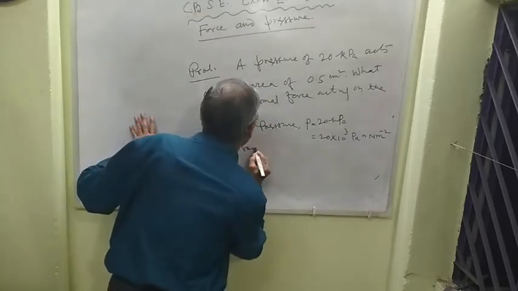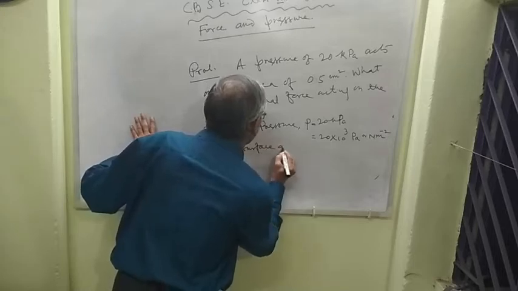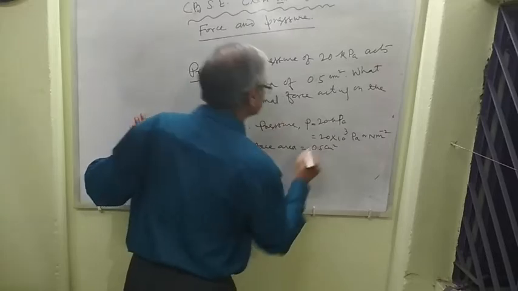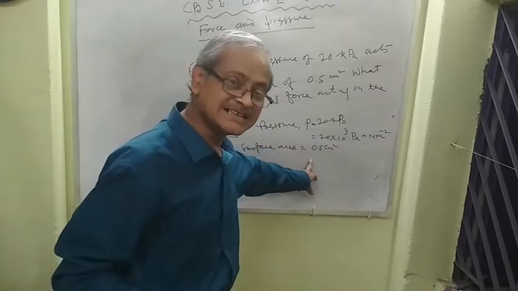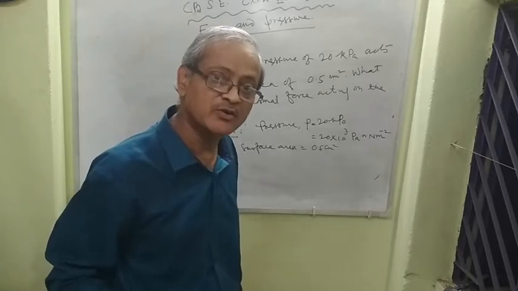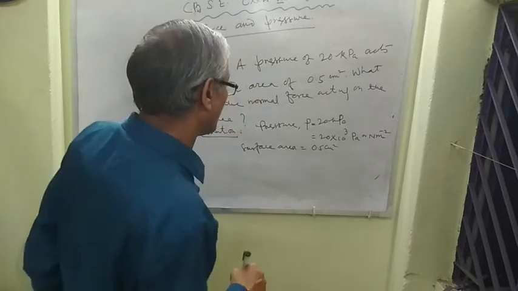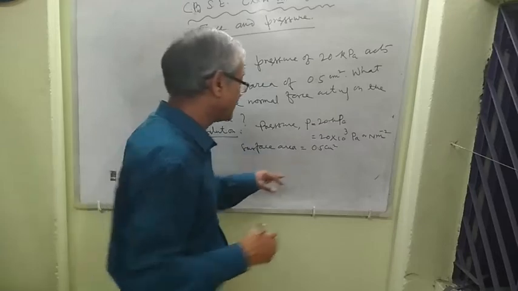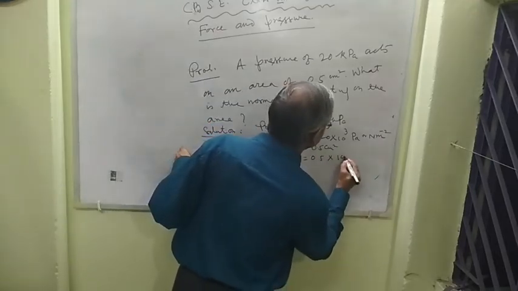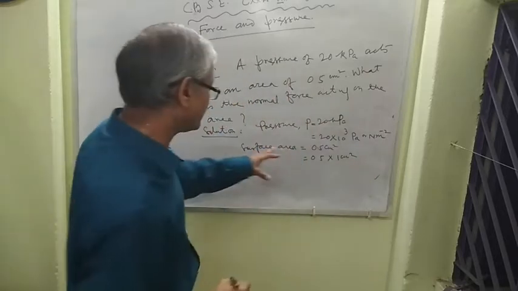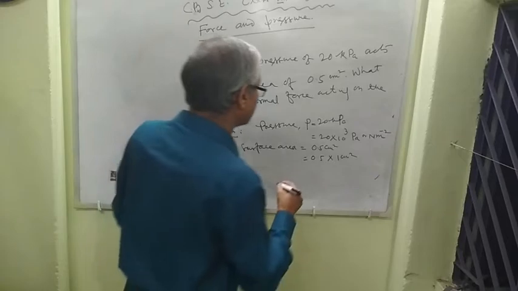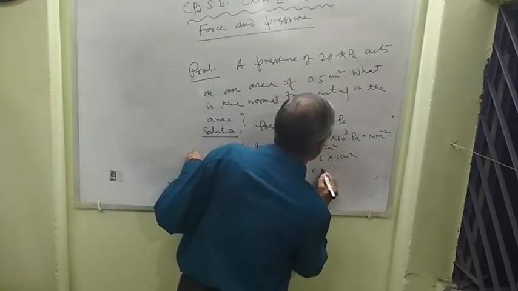Surface area equal to 0.5 centimeter square. But it is in the CGS system. It must be converted into the SI system. What will it be in the SI system? 0.5 into 1 centimeter square means 0.5 centimeter square. Now 0.5 into,